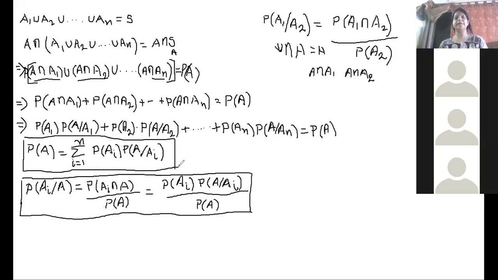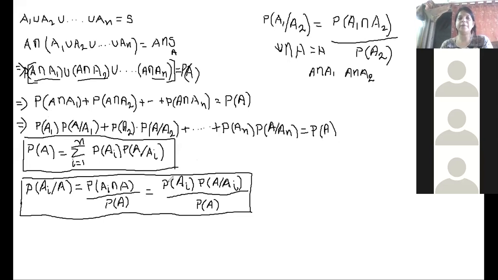Now for the second part, we need to deal with the conditional probability, probability of Ai given A. According to the definition, I can write it as probability of Ai intersection A by probability of A. Now, without disturbing the denominator, in the numerator I again utilize the conditional probability definition, as we have done in this step.